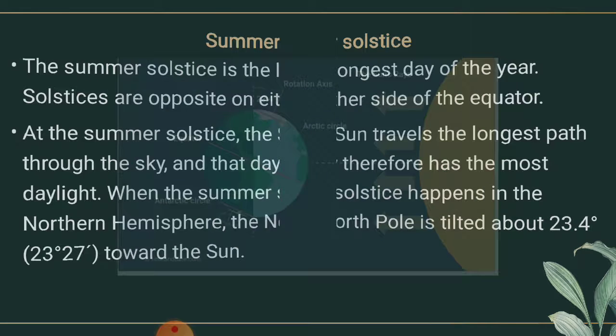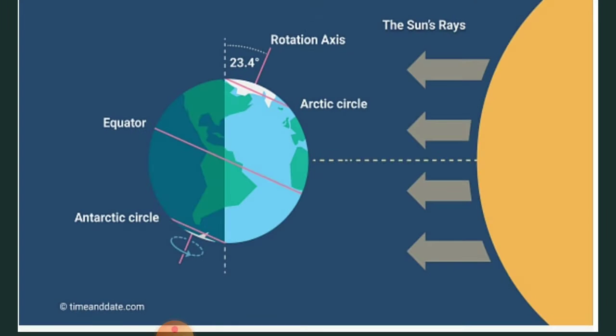Now here is a diagram given. By watching this diagram, you can better understand the summer solstice. As I said, in the summer solstice, the sun rays directly fall on the Tropic of Cancer, and due to that, this area receives maximum heat and light, and they observe 6 months of day and 6 months of night. Now let's move further.